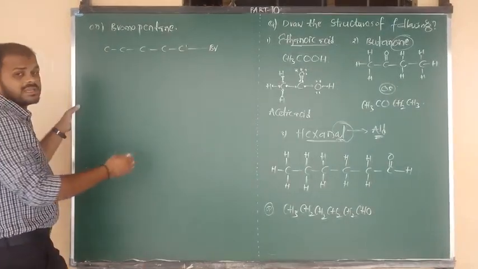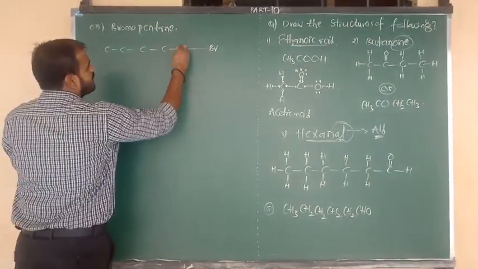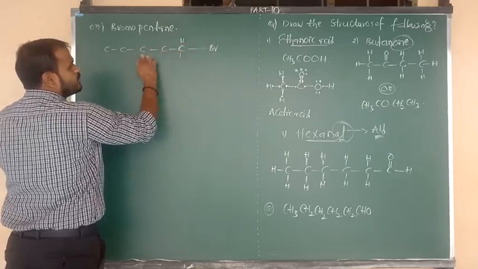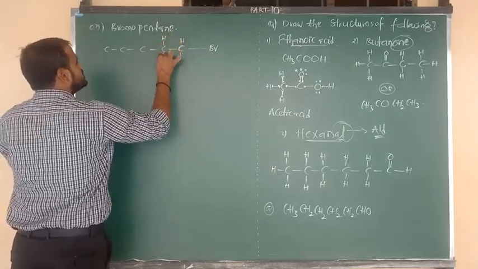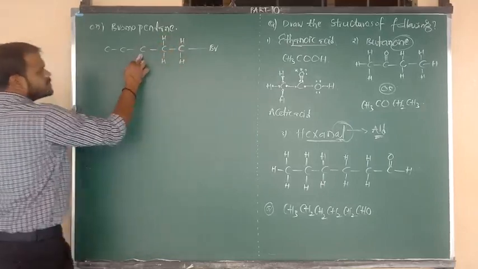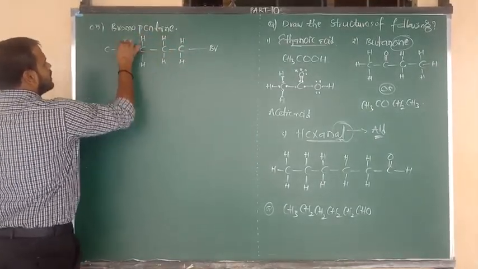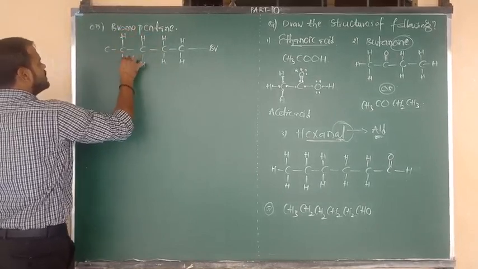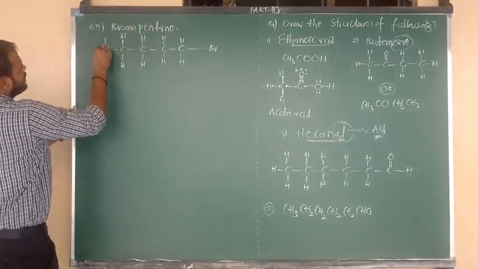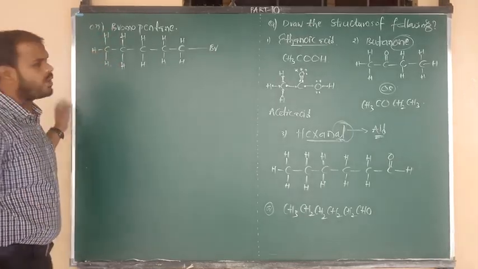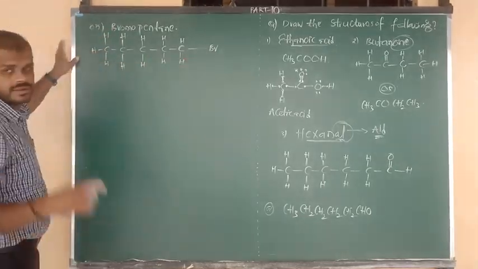Okay, na beta? Balancing. Carbon contains 2 bonds, remaining 2 hydrogens we have to take. Again, carbon contains 2 bonds left, right, remaining 2 hydrogens we have to take. Here also carbon contains only 2 bonds, left to right we have to write 2 hydrogen. Again, above and below 2 hydrogen. Carbon here contains only 1 bond, so we have to write 3 hydrogen. This is your structure of bromopentane.